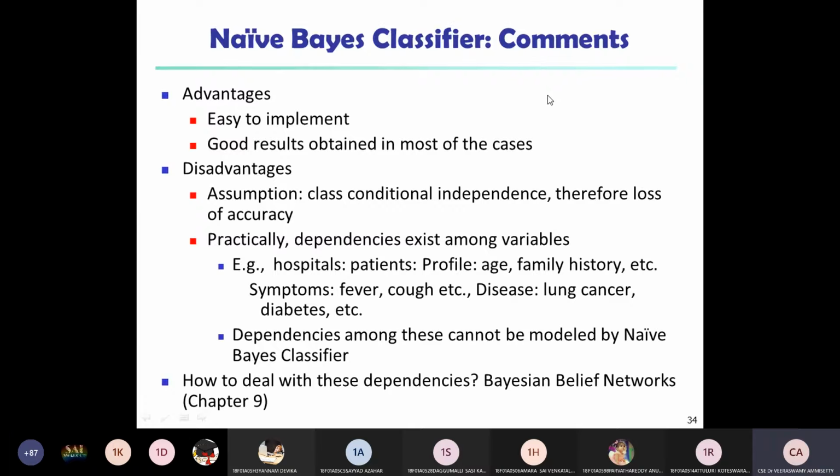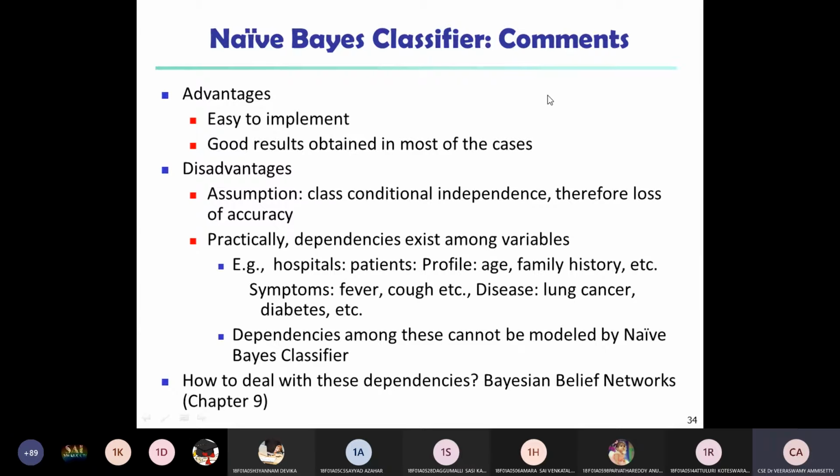All these cases depend on different kinds of parameters that we need to construct to find out what kind of disease it is. It is the family history, the symptoms, the type of disease. You need to classify for the particular kind of data we require. The dependencies among all these cannot be modeled in the Naive Bayes classifier, because dealing with different kinds of dependent attributes in the data set is very difficult.